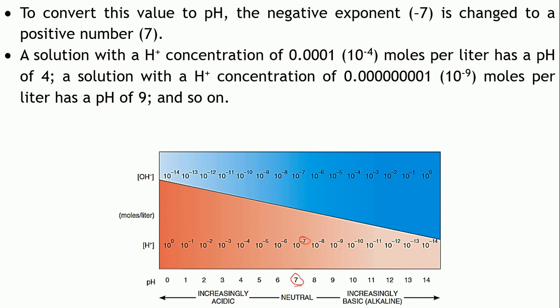Take another example, 10 raised to minus 4. How will you find out the pH of a solution which has the hydrogen ion concentration of 10 raised to minus 4? Just convert this negative exponent to a positive value, that will give you the pH, right? 10 raised to minus 12, what is the pH?